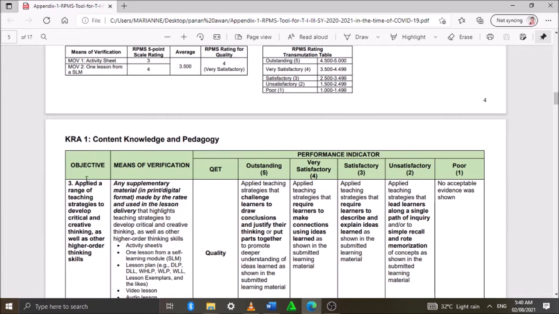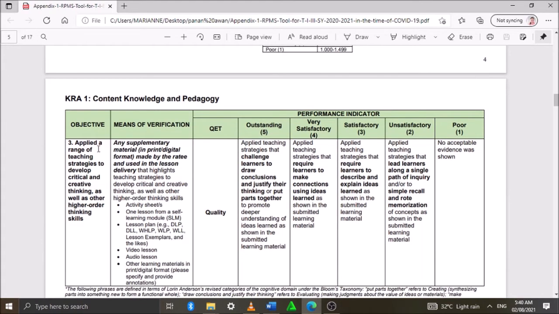So for objective number 3, we have: applied a range of teaching strategies to develop critical and creative thinking as well as other higher-order thinking skills. So the MOV, or the means of verification: any supplementary material in print or digital format made by the ratee and used in the lesson delivery that highlights teaching strategies to develop critical and creative thinking as well as other higher-order thinking skills.